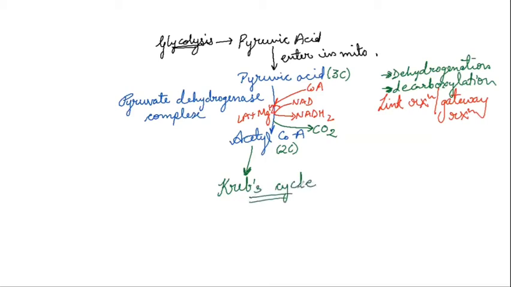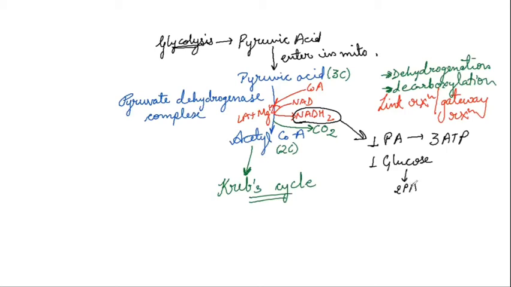Okay, now before proceeding towards Krebs cycle, let me tell you the number of ATPs also formed by this pyruvic acid. So there is no gain of ATPs directly over here, but by the use of NADH2 in the ETS part, from one pyruvic acid, we get 3 ATP. So if we have to talk about one glucose molecule, it means how many pyruvic acids? 2 pyruvic acids, and from 2 pyruvic acids we'll get 6 ATP.